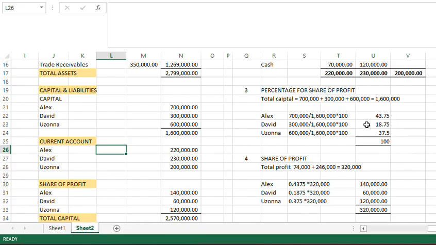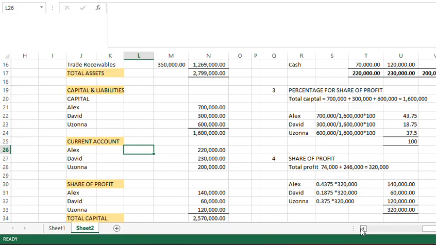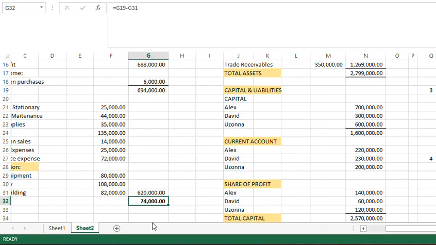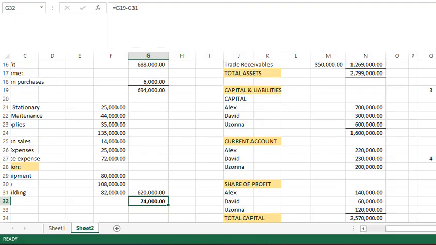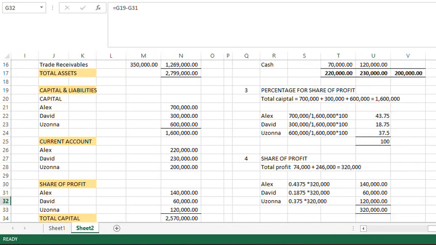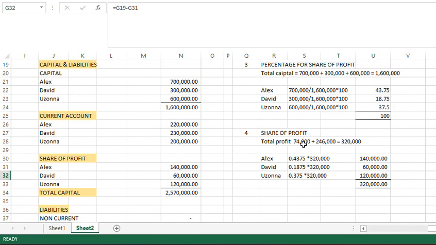So we are using the same percentage for share of profit to share both the current year profit of 74,000 and the unshared profit from the last financial year of 246,000. So what we are going to do here is total profit is 74,000 plus 246,000, which is 320,000.